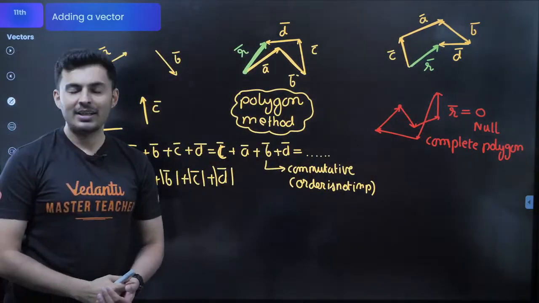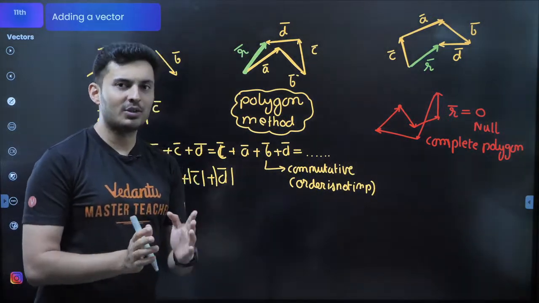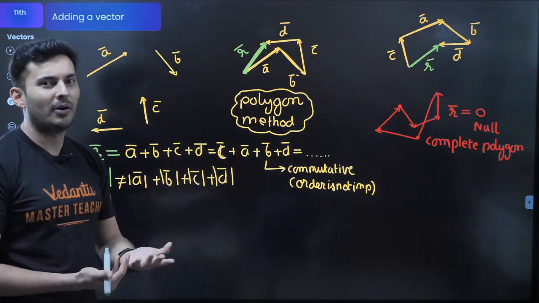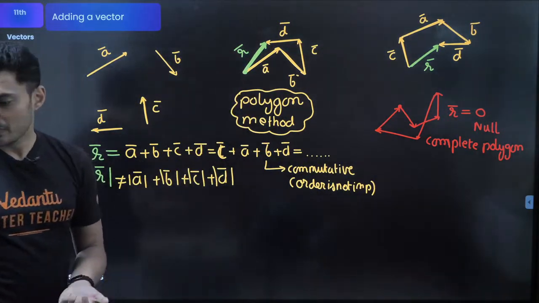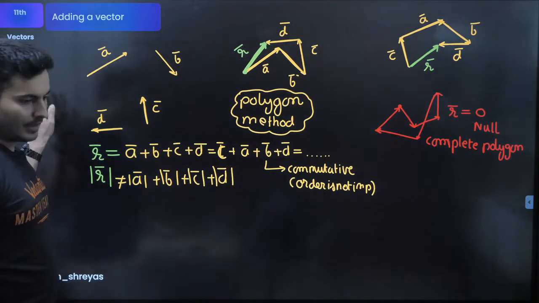Very, very important. Okay. Now, usually people learn triangle and parallelogram methods of vector addition. Let me tell you, it is actually a subset of the polygon method, indirectly or directly. I'll tell you how. Maybe I can just add a slide over here. Let me create a blank slide. Okay, I think I have a blank slide. Okay, great. Now let me just write over here.